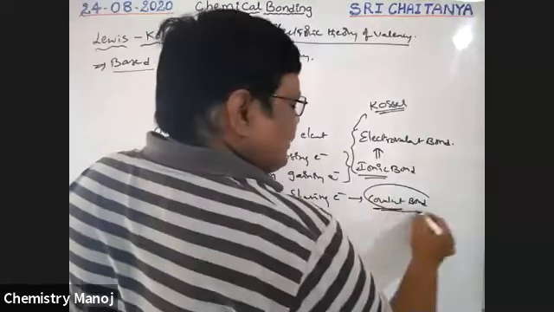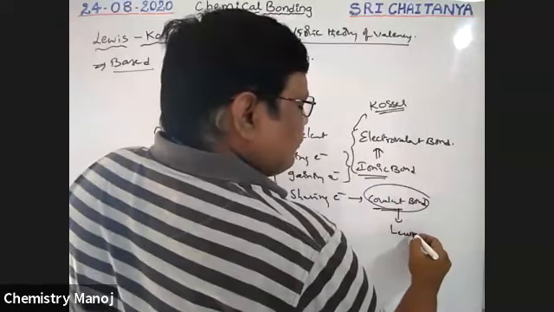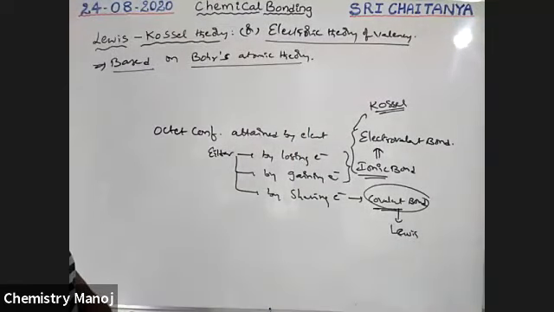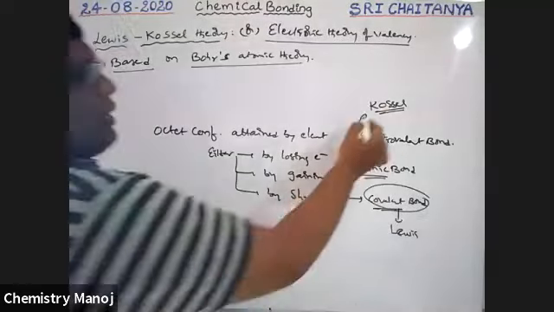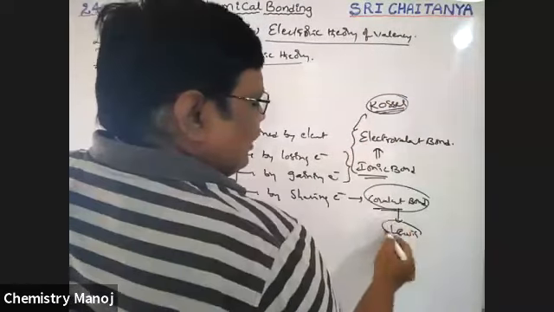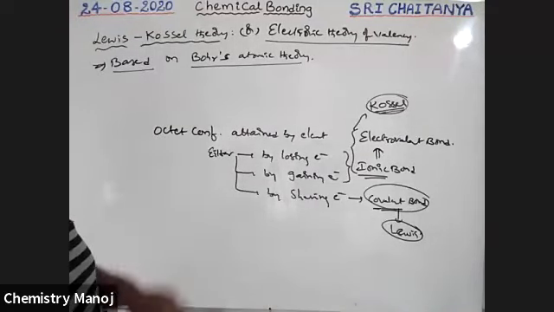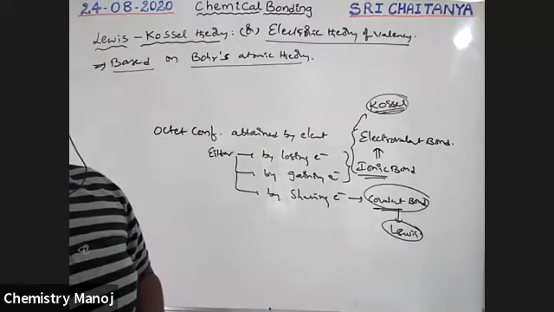Covalent bond formation is explained by Lewis. So this theory is called the Lewis-Kossel theory or Kossel-Lewis theory, the electronic theory of valency.